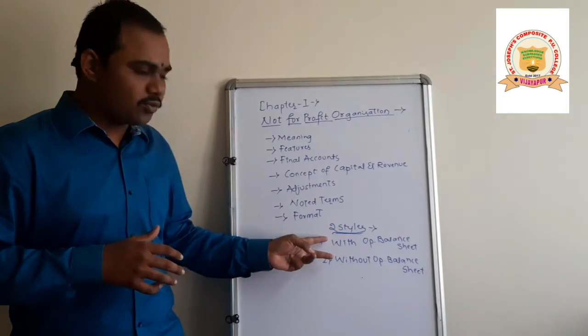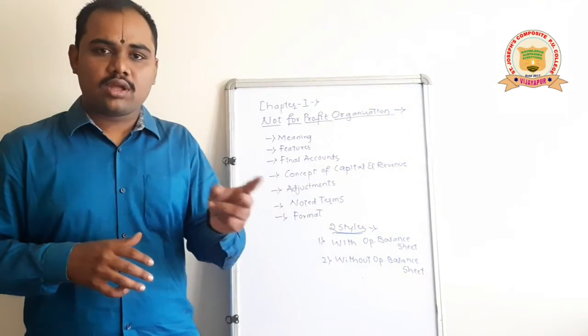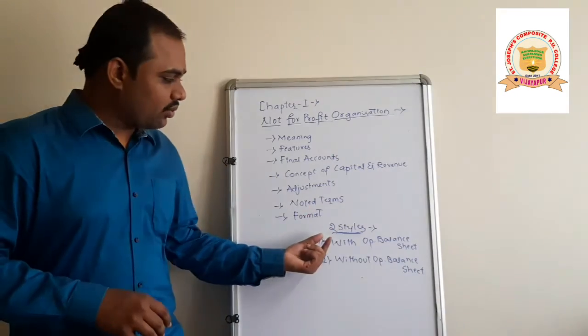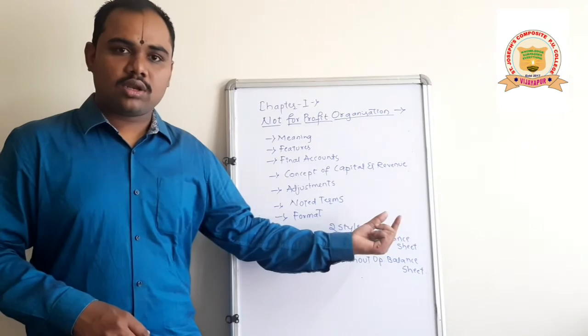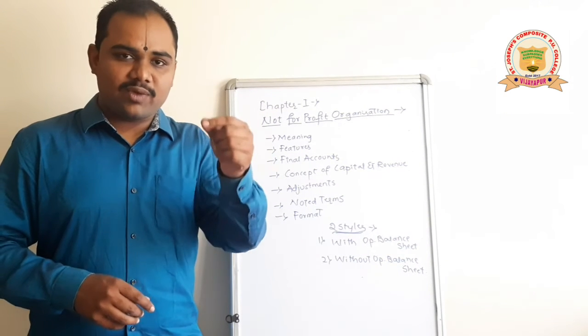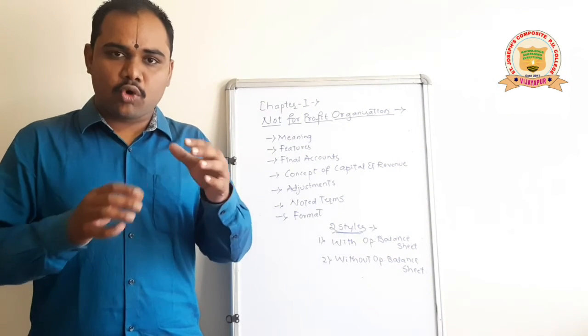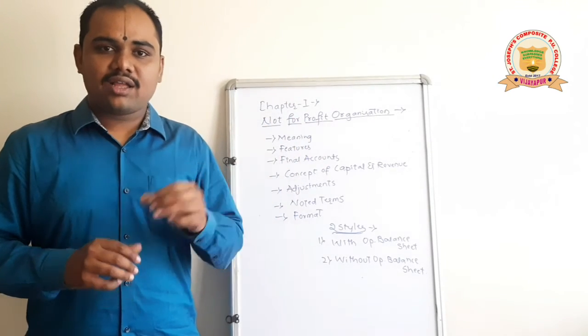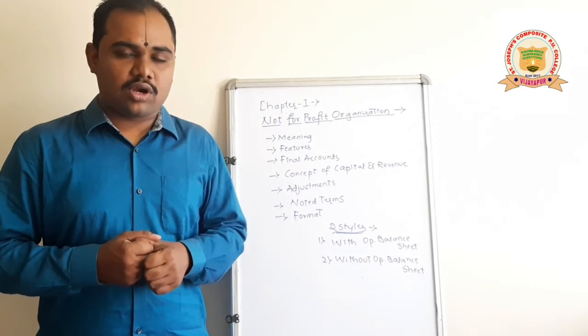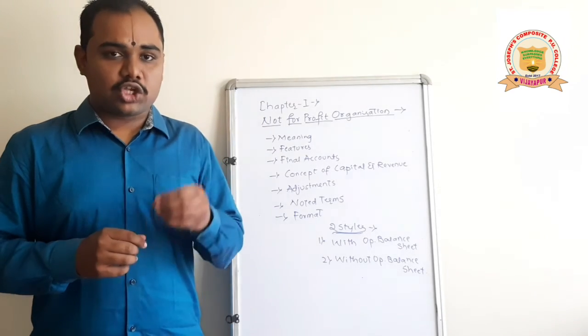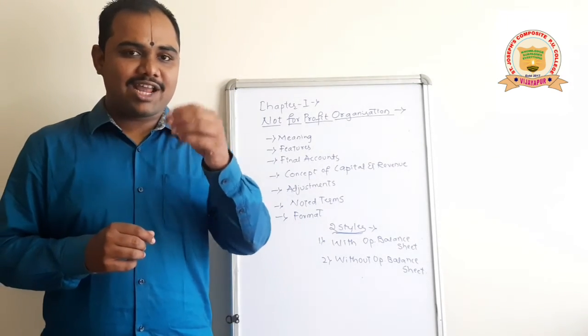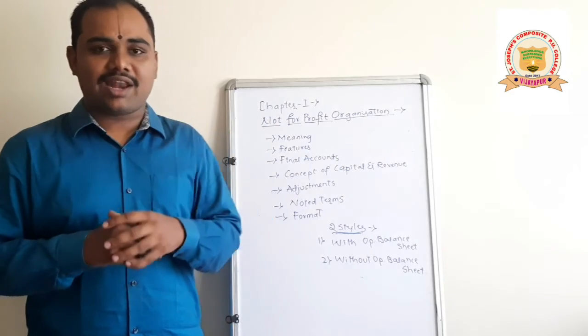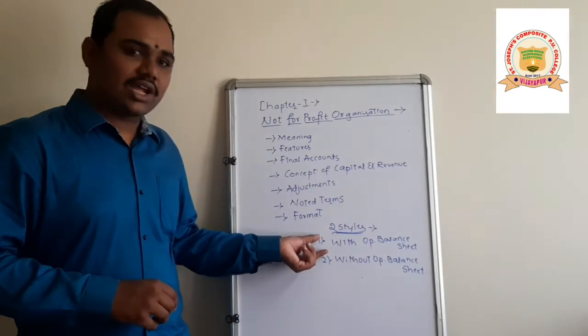Actually there are two types of problems in your textbook. One is with an opening balance sheet. I mean, while giving the problem, if they give both the opening balance sheet and the receipt and payments account, and if they ask us to prepare the income and expenditure account and the closing balance sheet, then it is the first kind.